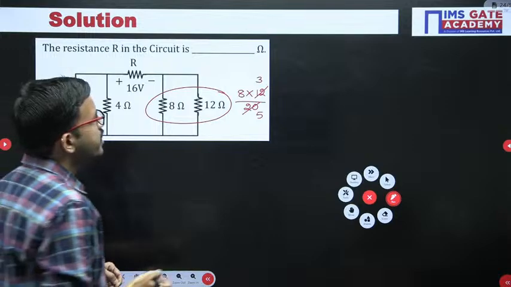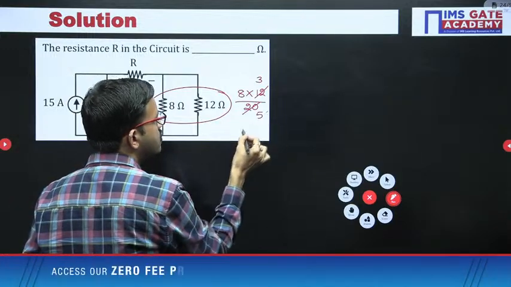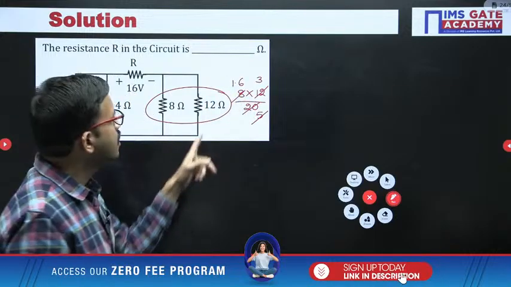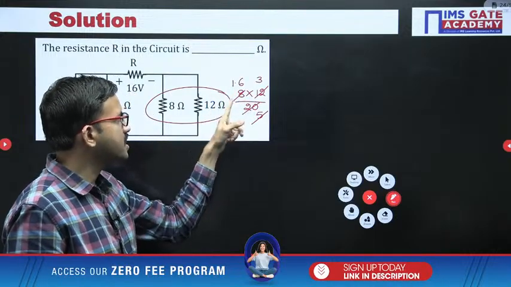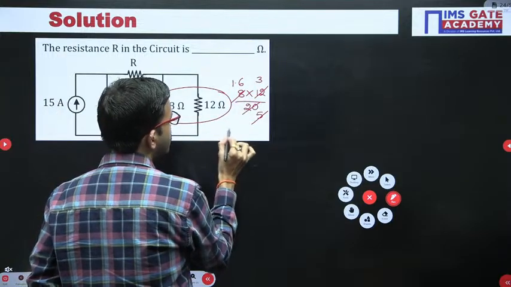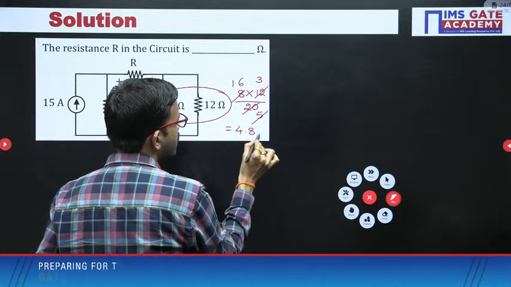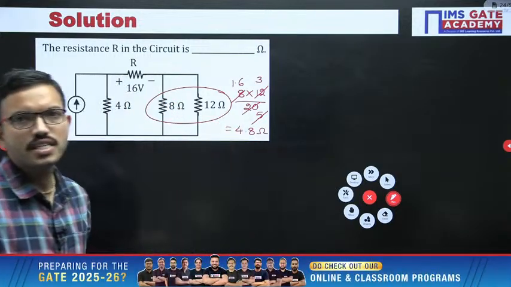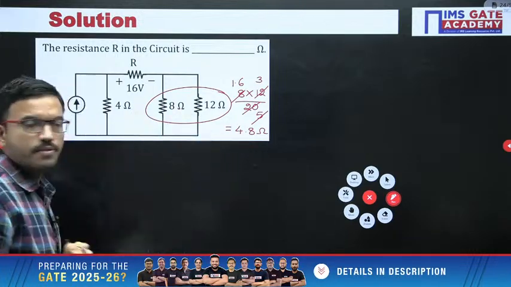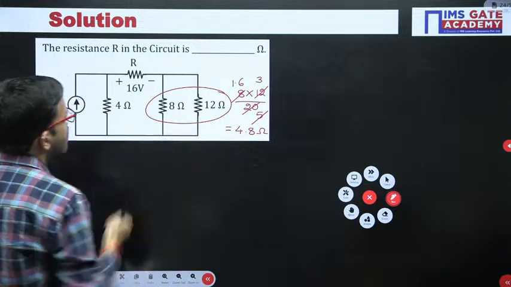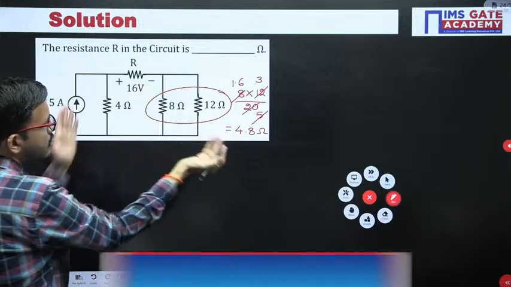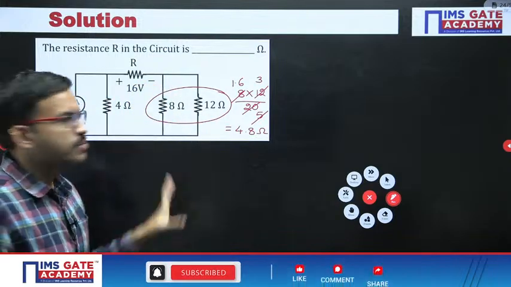So that means if you do further simplification like 5 1.6 times, yes or no, 5 16s are 80. So here 5 into 1.6 is nothing but 8.0, that is nothing but 8 only. So 3 into 1.6, that is nothing but 4.8. In this way you can do the simplification easily. Okay, right. So as of now we got the equivalent resistance as 4.8 for these two. Now after that if you observe this 4.8 resistor and this resistor R, both are connected in series.